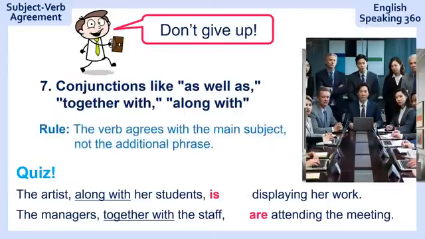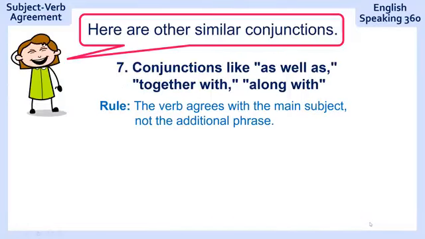Here's the rule. The verb agrees with the main subject, not the additional phrase. The additional phrase is right here, along with her students. So you can remove this part right here. So you can say, the artist is displaying her work. The managers are attending the meeting. Here are other similar conjunctions.